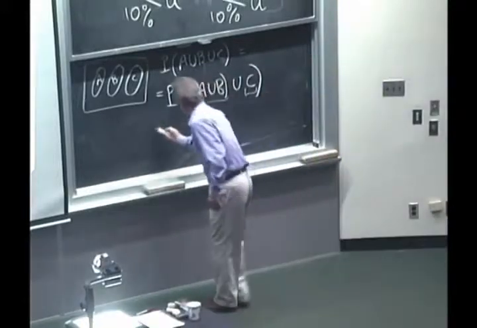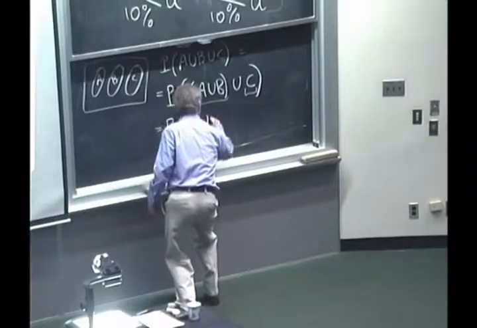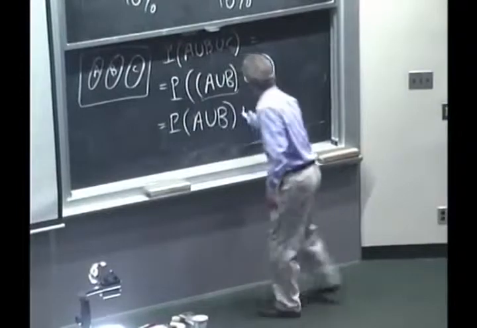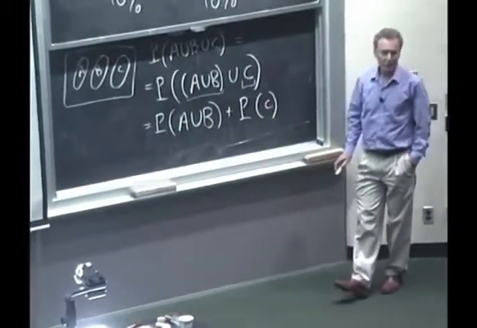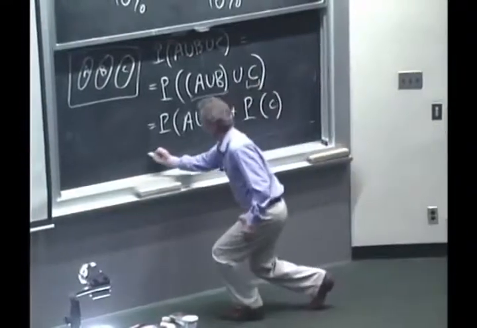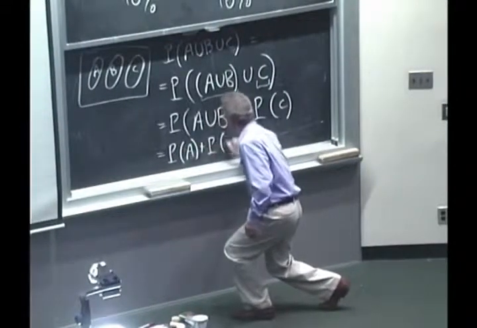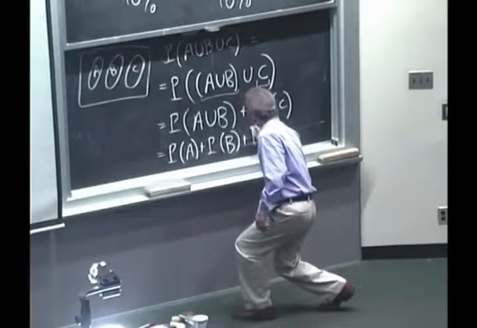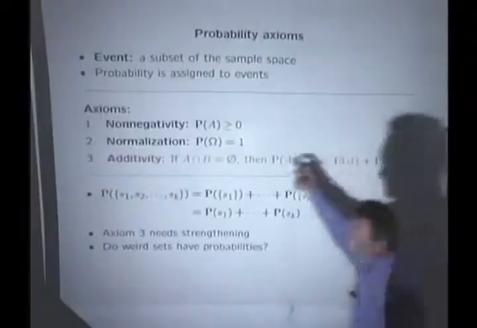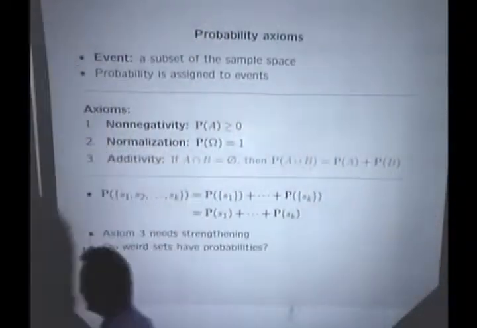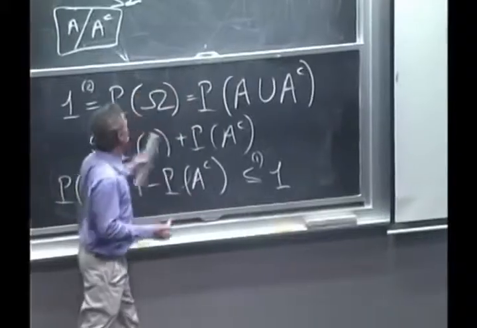So by the additivity axiom, the probability of that union is going to be the probability of the first set plus the probability of the second set. And now I can use the additivity axiom once more to write that this is probability of A plus probability of B plus probability of C. So by using this axiom, which was stated for 2 sets, we can actually derive a similar property for the union of 3 disjoint sets.